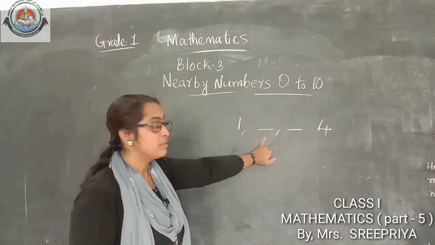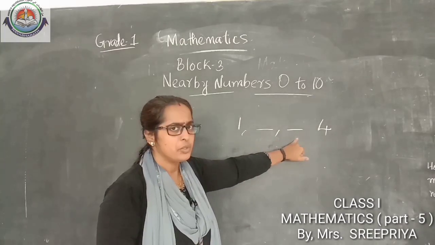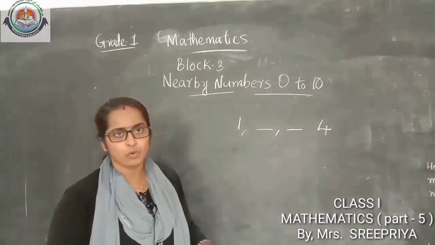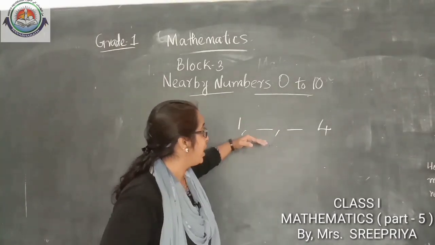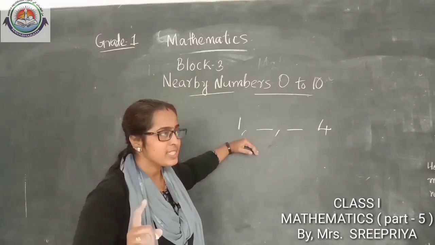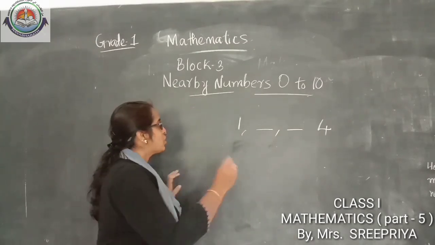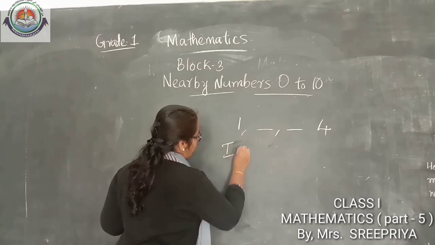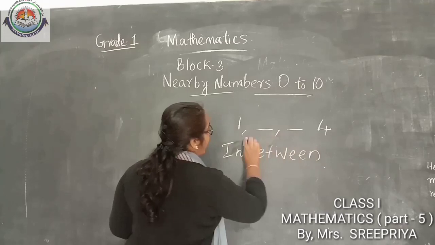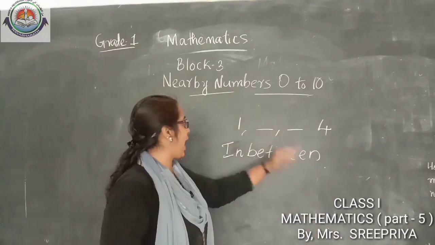Okay. Yes, look here. 1. Something missed. Something missed after and before. For that, what we'll see? Which positions number missed here? Yes, in between. So, which are the numbers in between 1 and 4? Very good. In between 1 and 4.